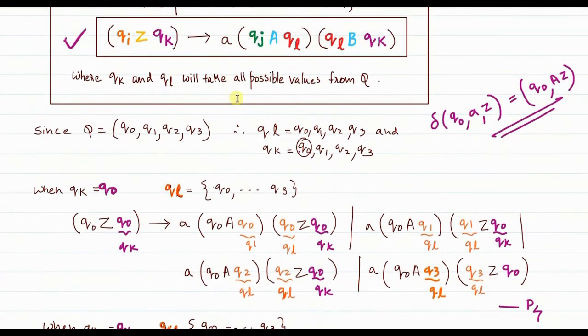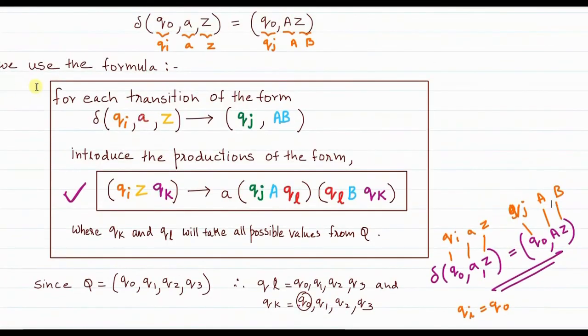So in this transition, what is Qi? Just let us substitute and see for ourselves. First of all, Qi happens to be Q0. This is Qi, correct? Now this is A, this is Z, correct? This is Qj, this is Qj, this is A, and this is B. From this formula I have just done the substitution.